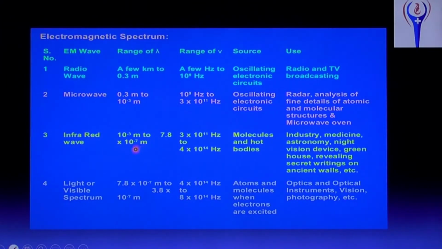Infrared waves: wavelength 10 power minus 3 meter to 7.8 into 10 power minus 7 meter. And its range of frequency is 3 into 10 power 11 hertz to 4 into 10 power 14 hertz. Source is molecules and hot bodies. And a very, very important property of infrared waves is that it produces a heating effect.